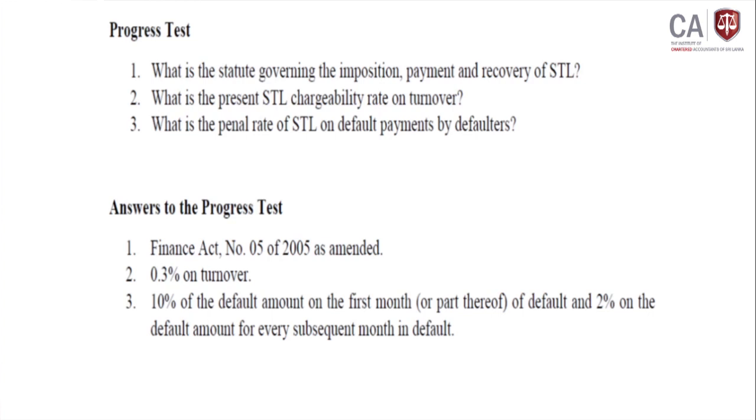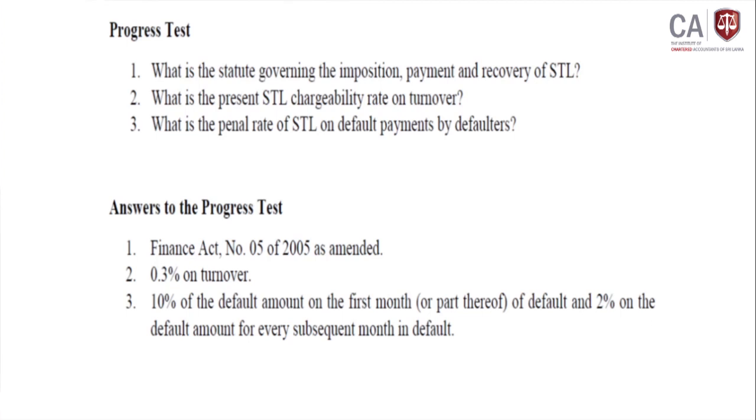Then second question focus: what is the present STL chargeable rate on the turnover? 0.3% of the turnover is the present rate of application. What is the penalty rate of the STL on default payment by the defaulter? Then what is the surcharge?